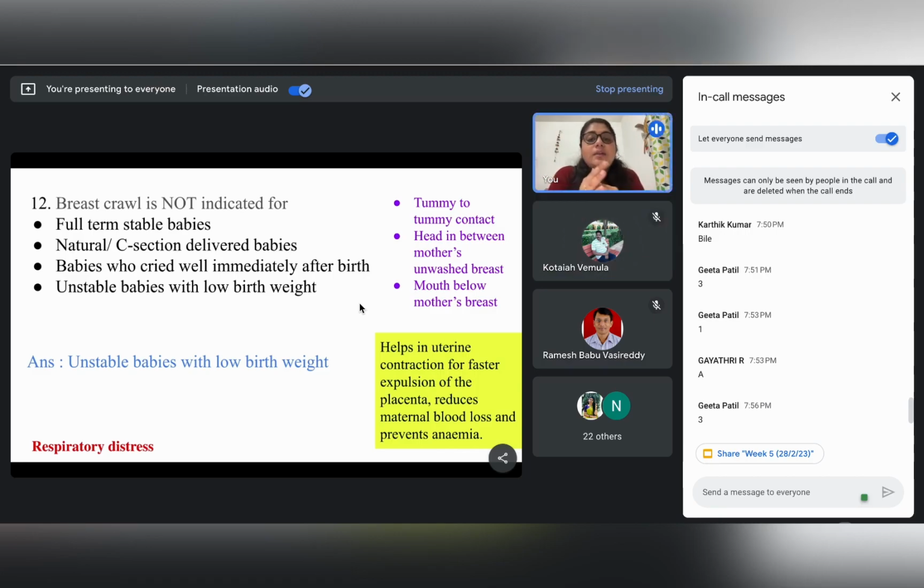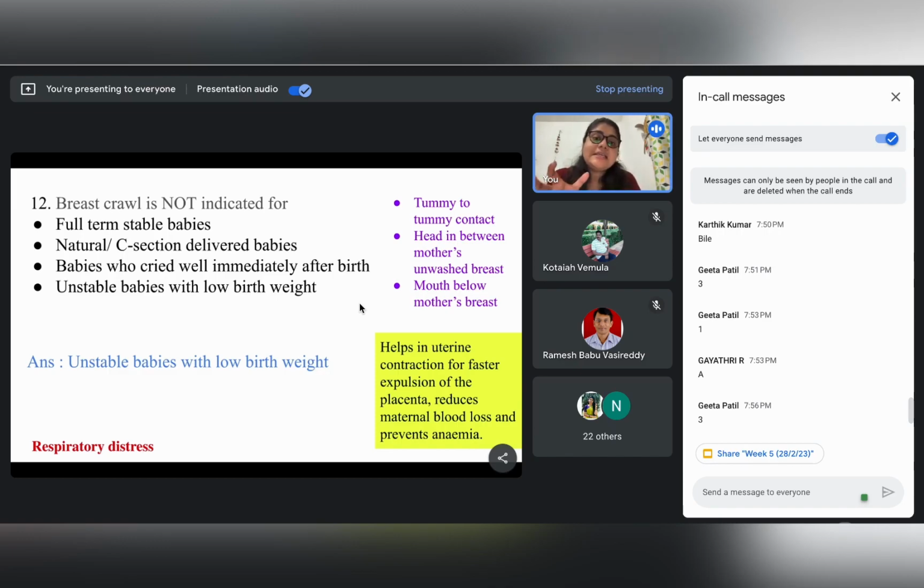Yeah, so the unwashed breast is to maintain the environment, because it is immediately after the birth of the baby, where it is being followed by breast crawl, right? So to avoid any kind of infection or any kind of inadvertent complications, it is said unwashed breast.